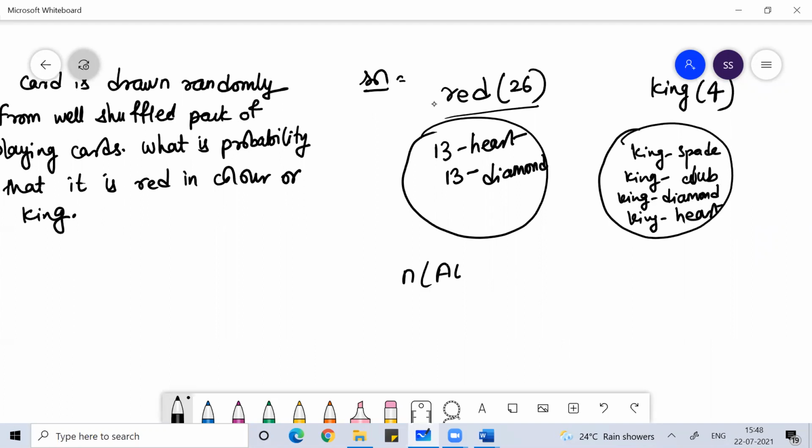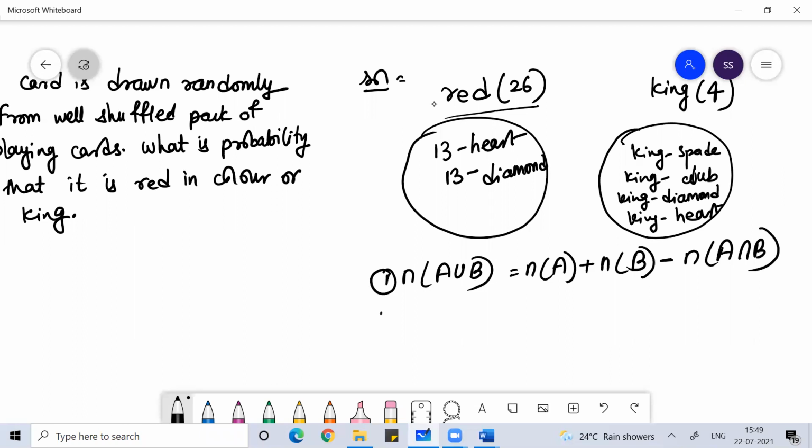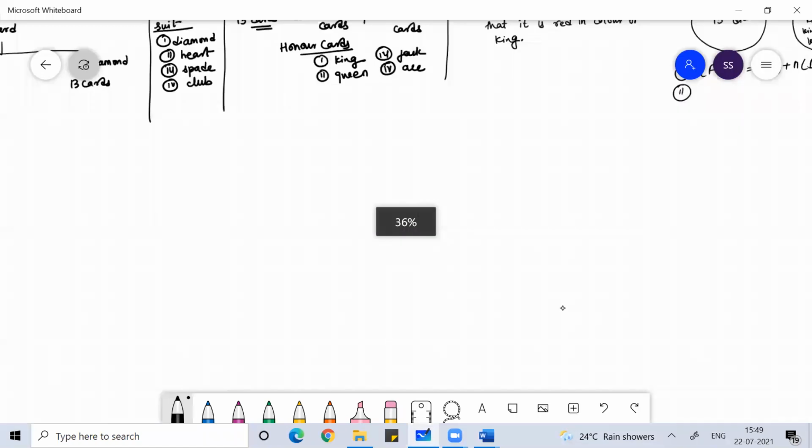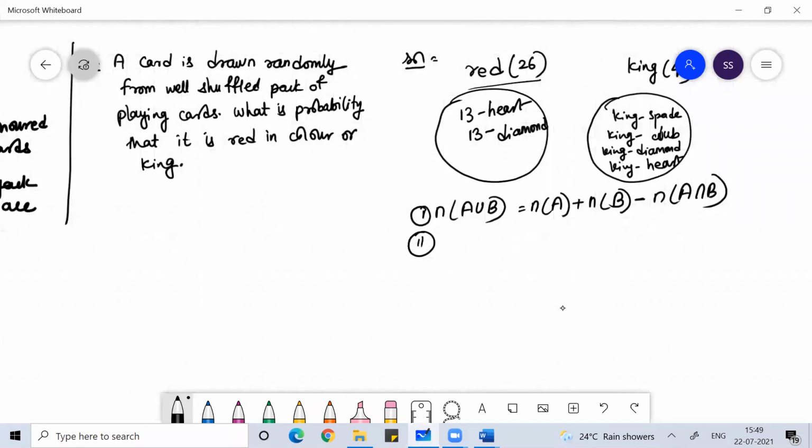So n of A union B is equal to n of A plus n of B minus n of A intersection B. Then you should know the meaning of the symbols. And n of A union B plus n of (A not happening intersection B not happening) is equal to 1. So you need to understand the symbols, guys.